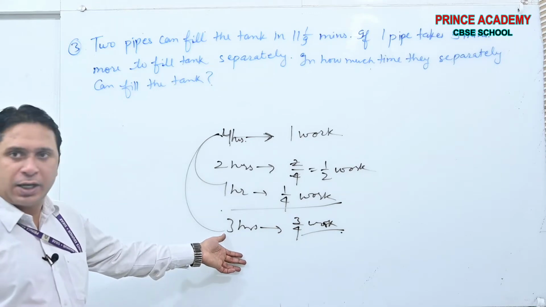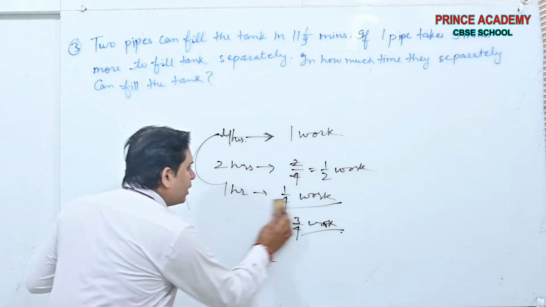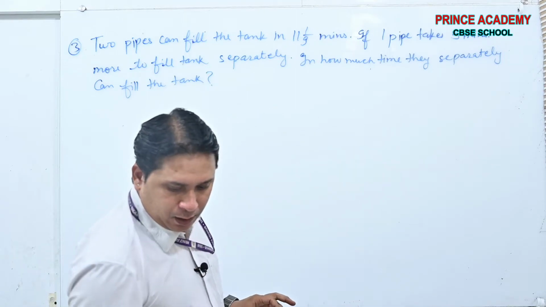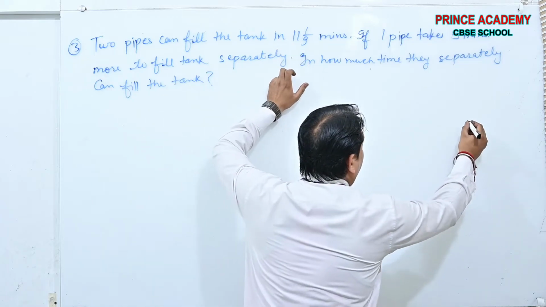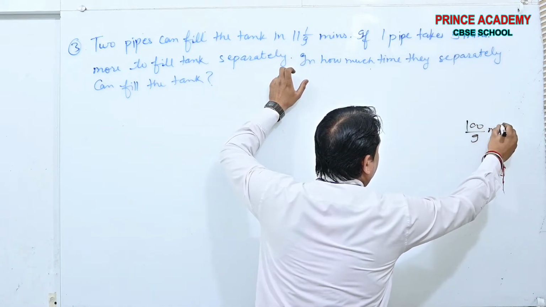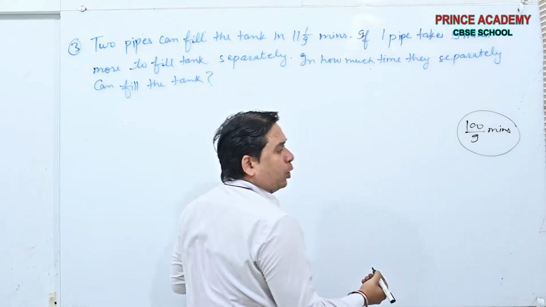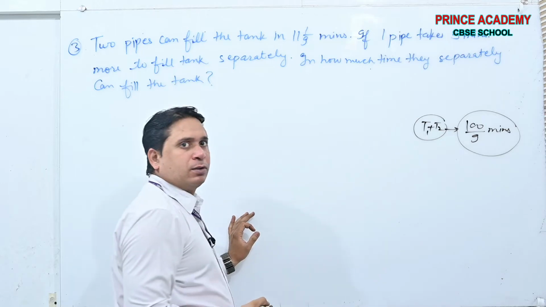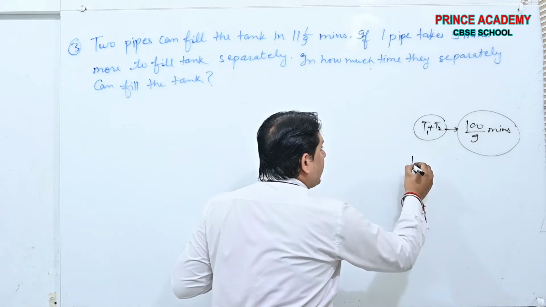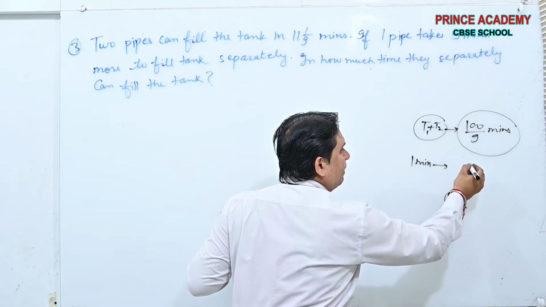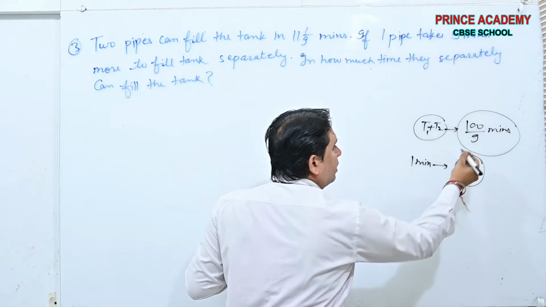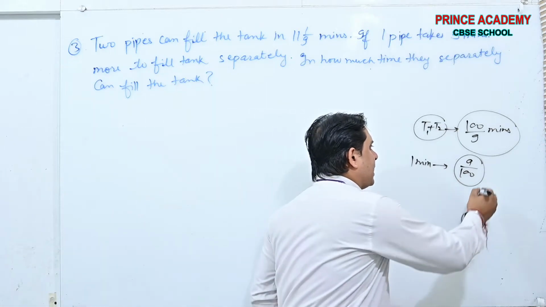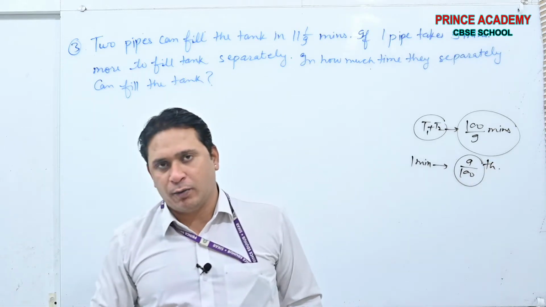You want to take the screenshot? The choice is yours. Now see beta, both are taking 100/9 minutes, tap 1 plus tap 2. In 1 minute, how much work will be done? 9/100, yes or no? In 1 minute, the work done will be 9/100 part of the total work.